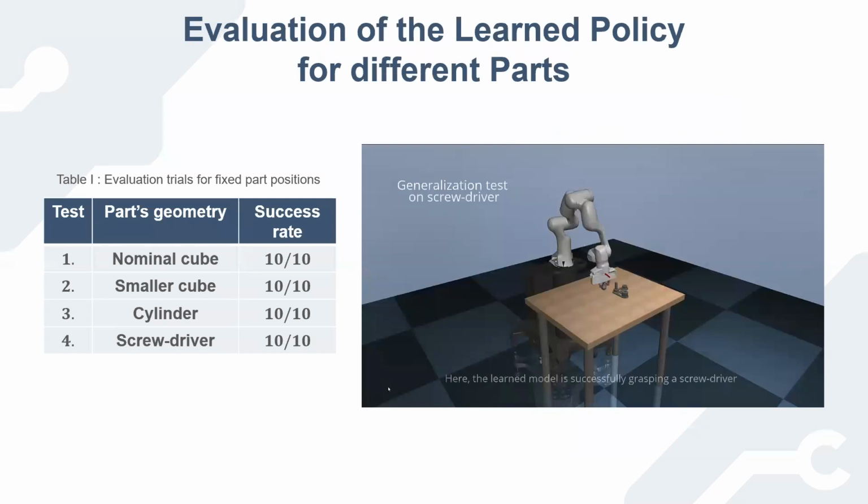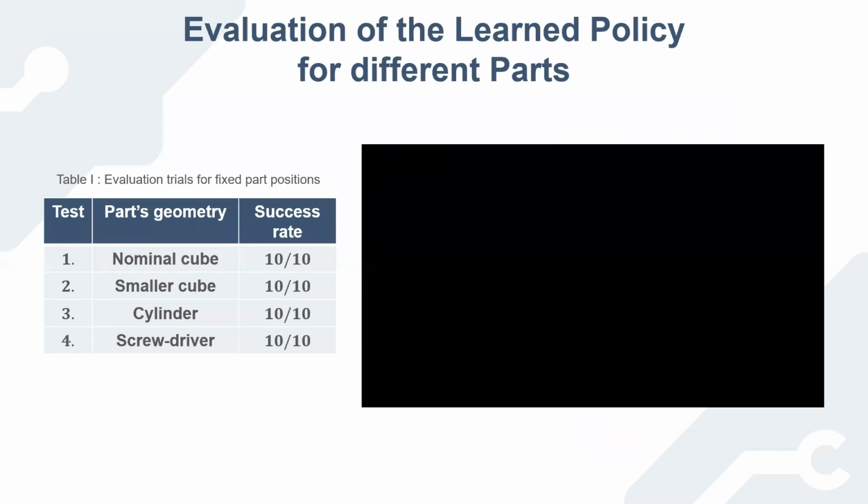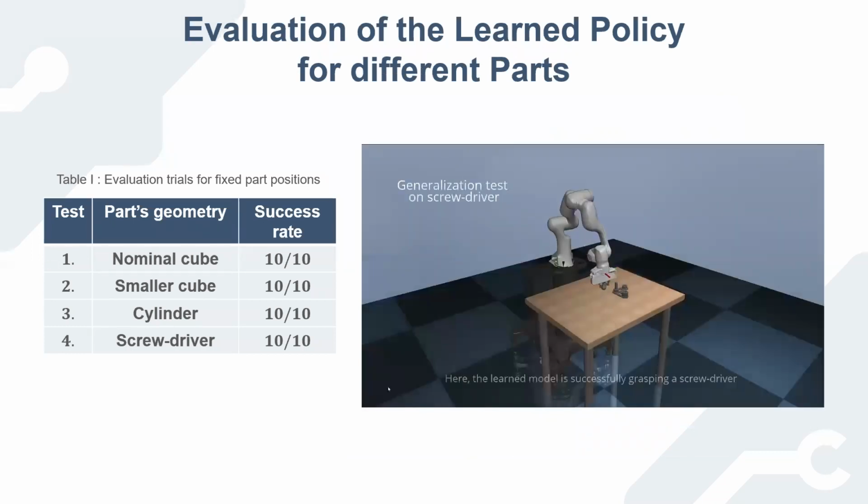After training the control policy, the learned behavior is evaluated on 4 different scenarios by executing 10 test trials. The policy was initially trained only on a nominal cube. The other 3 parts are added to assess the generalization capability of the learned policy. The learned model can successfully grasp and lift all 4 objects in 10 test trials, despite being trained only on a nominal cube. For example, here the learned policy is shown grasping a screwdriver that was not shown during the training.